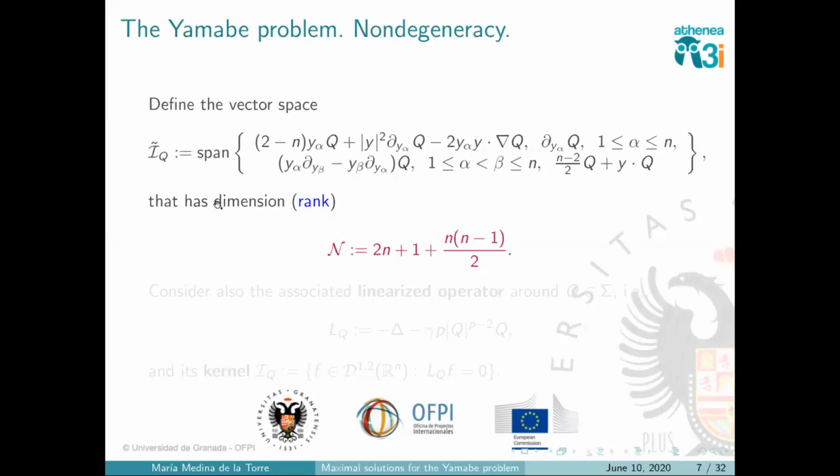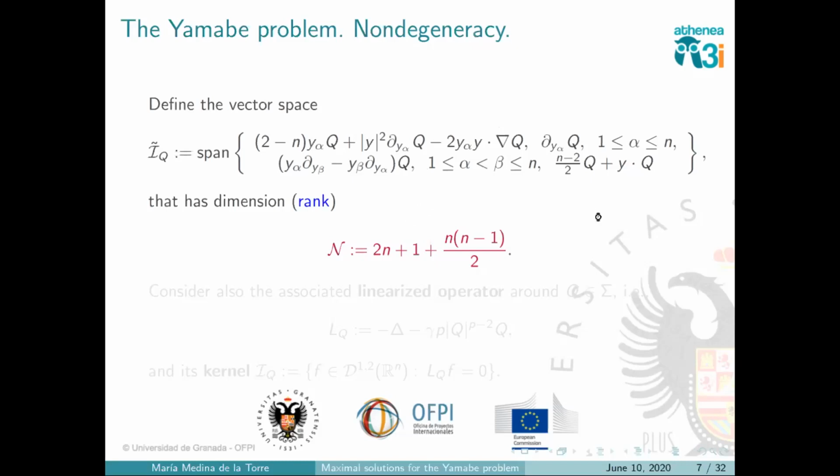Why do I say this? Well, because if my solution Q, this is a solution of the Yamabe equation, has symmetries, then probably we won't have all these elements here. They will be repeated, so we will have some of them, but not all of them. But this is the maximum number that we can have.